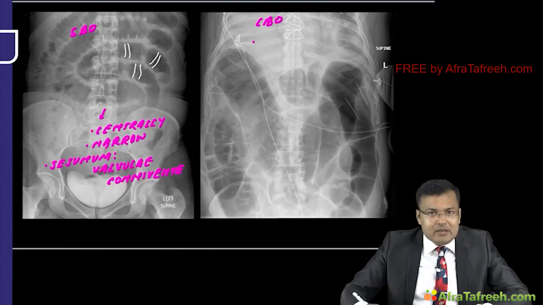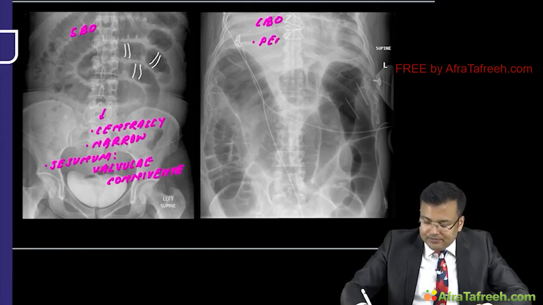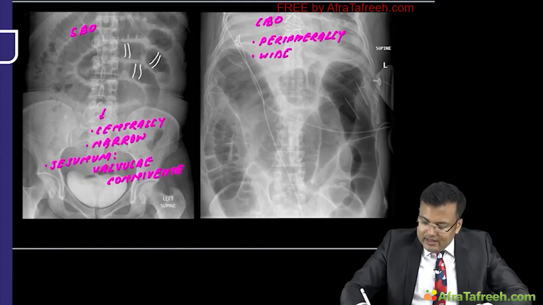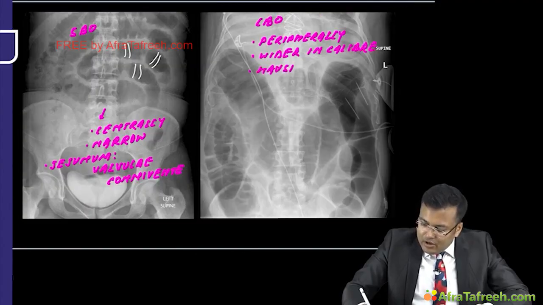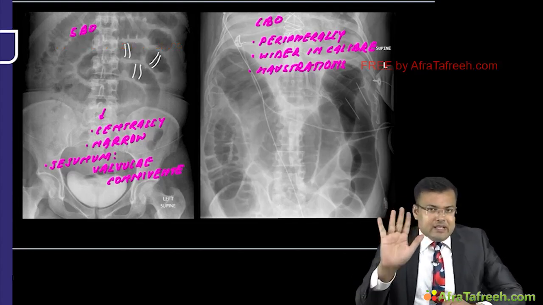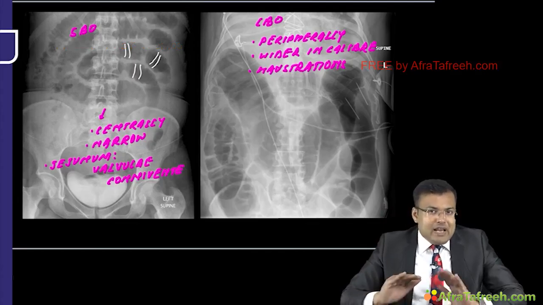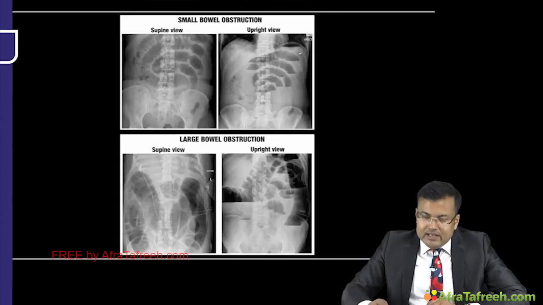Important point, in large bowel obstruction dilated bowel loops are placed peripherally, wider in caliber, and there is presence of haustrations. Clear? There is another finding which can easily be detected on X-ray. If there is gas in the rectum, there is partial obstruction, and absence of gas in the rectum is suggestive of complete obstruction. In these two images, we can easily compare small bowel obstruction and large bowel obstruction.